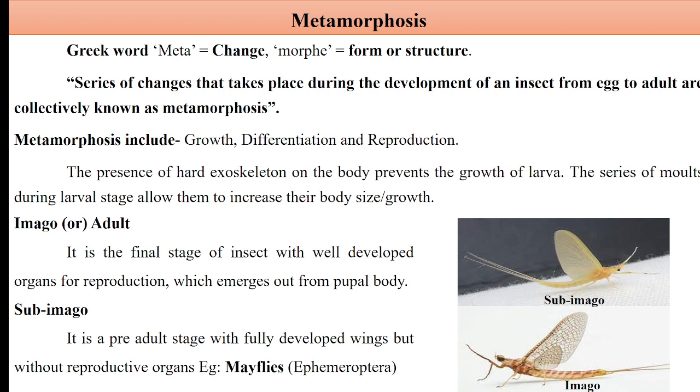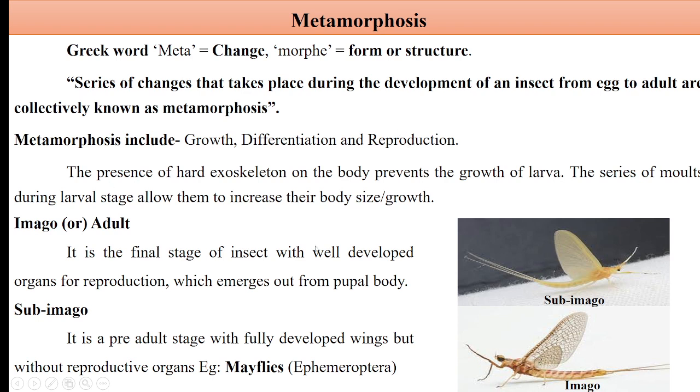So metamorphosis may be defined as the series of changes that takes place during the development of an insect from egg to adult. From an egg to adult, whatever changes are there, whatever activities are required, all are collectively called metamorphosis. It includes development, growth, differentiation, molting, etc. Growth means growth in size, differentiation means differentiation of wings, legs, antennae, etc., and reproduction means producing fertile offspring after mating with the opposite sex.